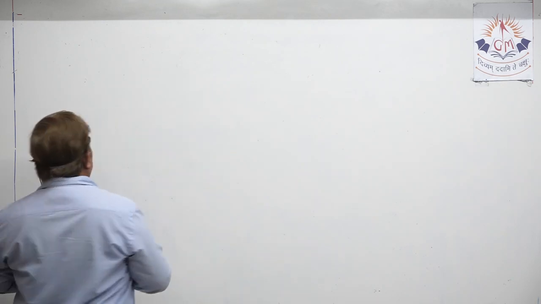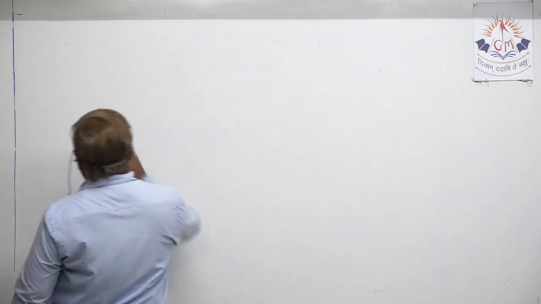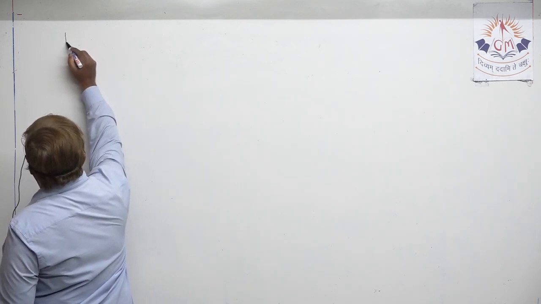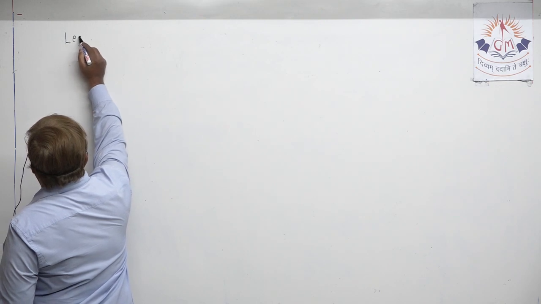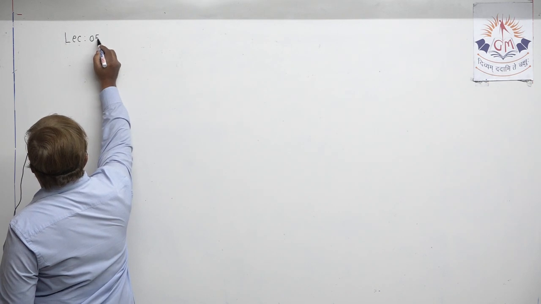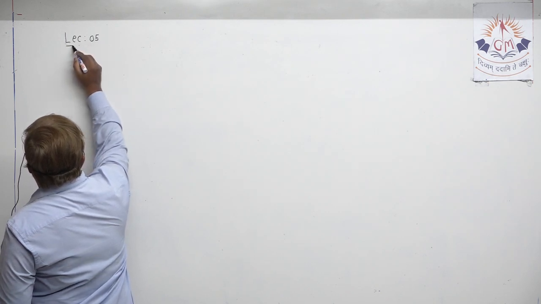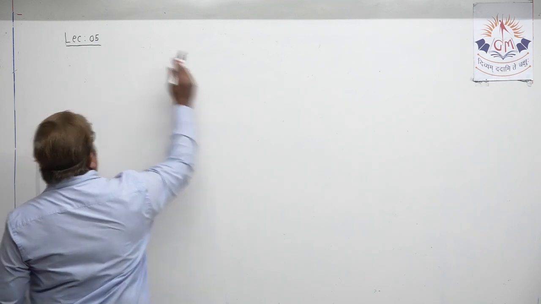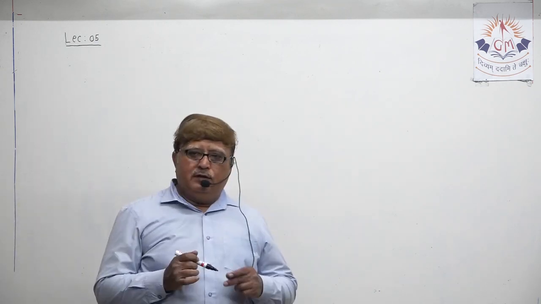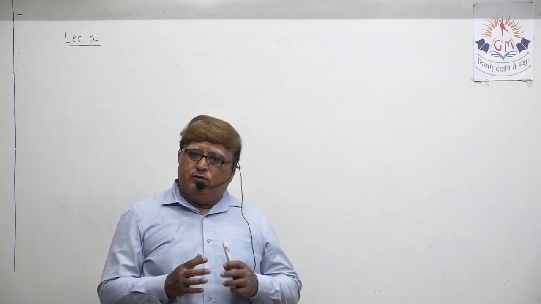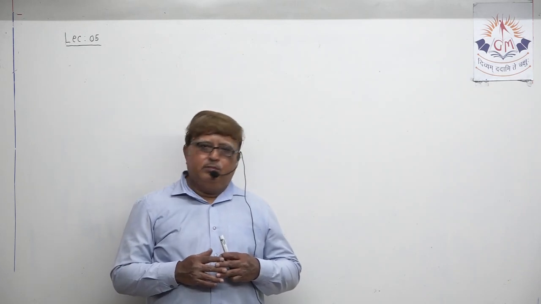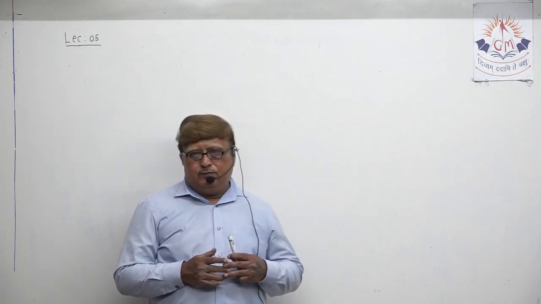Today in lecture number 5, in chapter number 2, that is acid, base and salt, our target is to complete the chemical properties of acid and base. Let us complete it today.